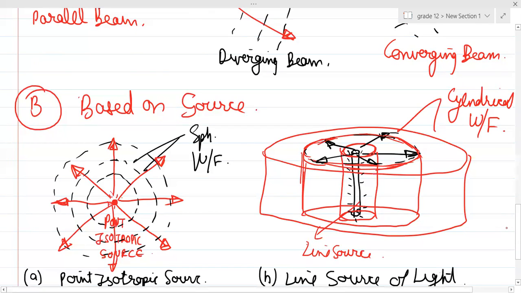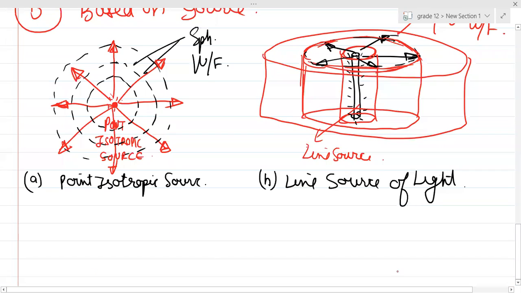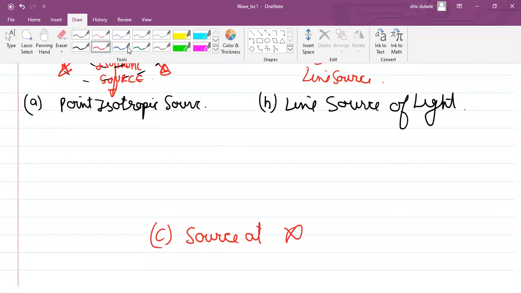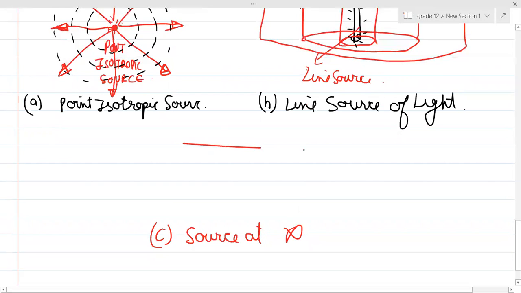And if the source is at infinity, the last part, then what kind of light rays come from the source at infinity? Parallel light rays. So in the parallel case, what will be the shape of the wavefronts?